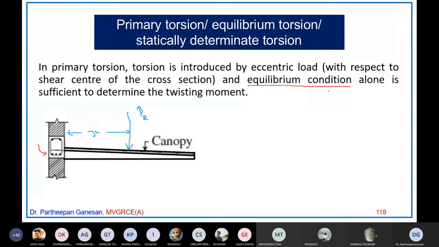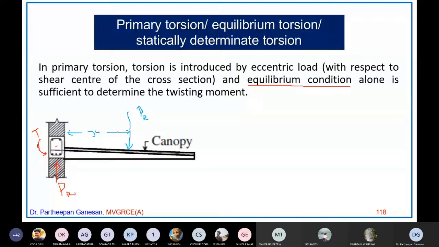So you will have the vertical reaction equal to PR total, and the moment is called the twisting moment, because this moment is acting about the longitudinal axis, passing through the length of the beam. The twisting moment is PR into x.